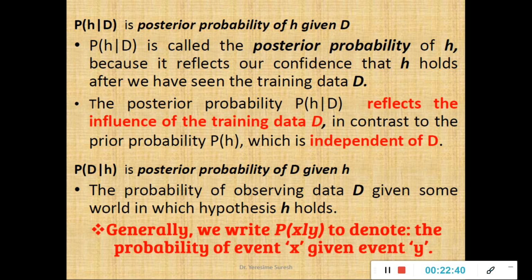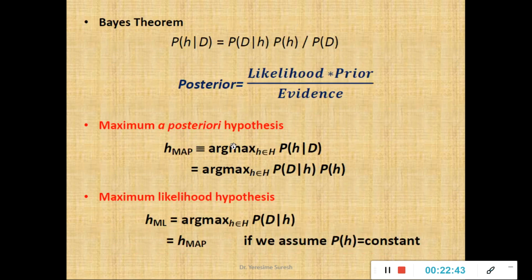These constitute the hypotheses of a Bayes classifier. The same formula I have written. Here I have two more formulas. One is the maximum a posteriori hypothesis, which I write as MAP. Apart from this, I have the maximum likelihood hypothesis. As I have already told, you need not worry about the derivation of the formulas. You just remember the maximum a posteriori hypothesis, H MAP, which is equal to the argmax of P of H given D. If I generalize P of H given D, the hypothesis with the highest probability becomes the H MAP.